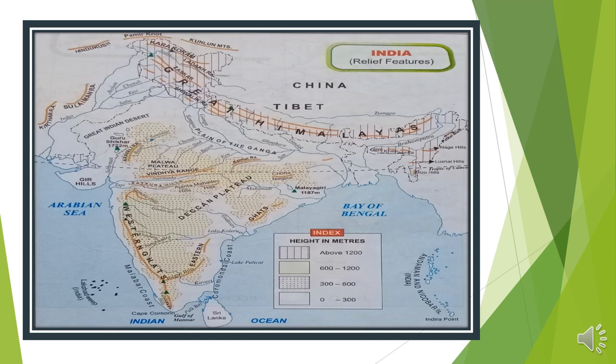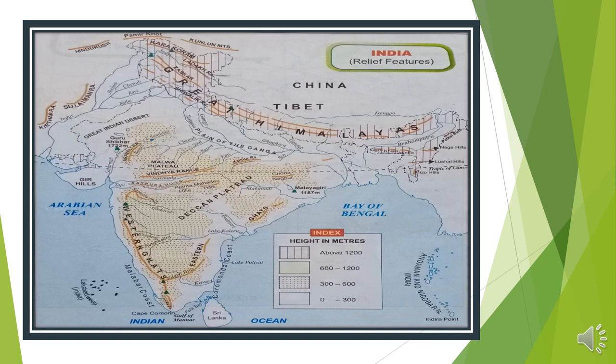Then Khadar is also found in the northern plain area, because the areas near Punjab, Haryana and UP are very suitable for agriculture, as the soil is very fertile. This type of soil is called Khadar. In other parts of the northern plain, a different type of soil is found, called Bhangar. So some areas are very fertile, some very unfertile.